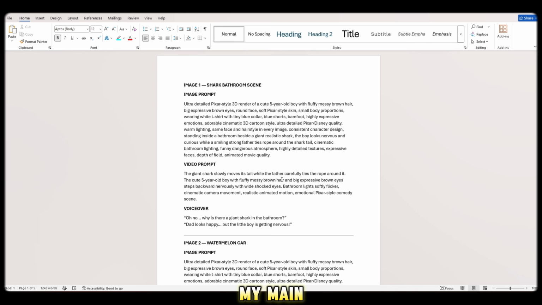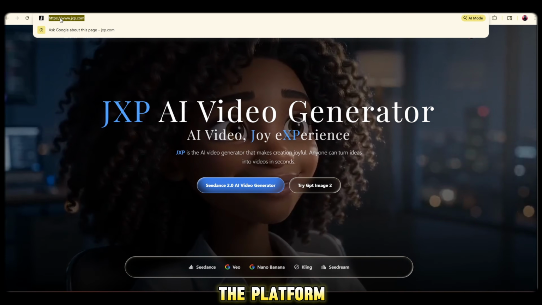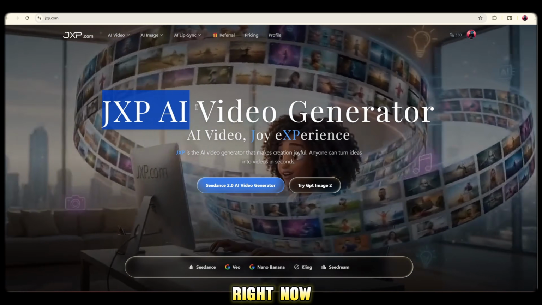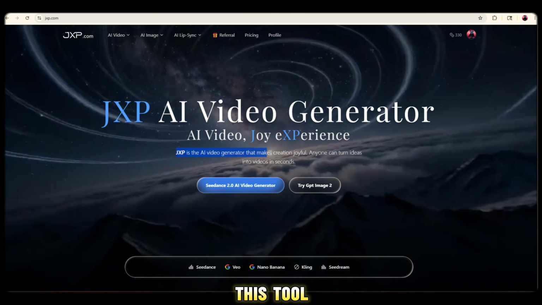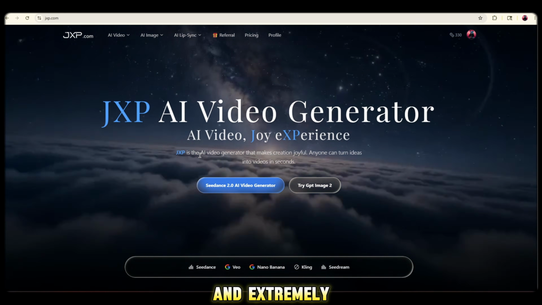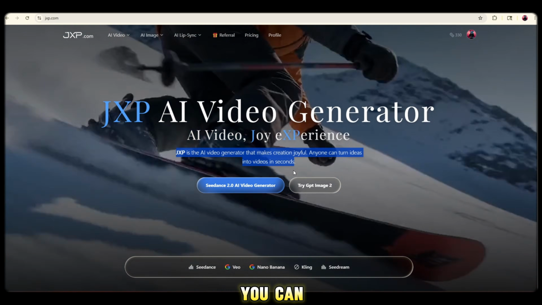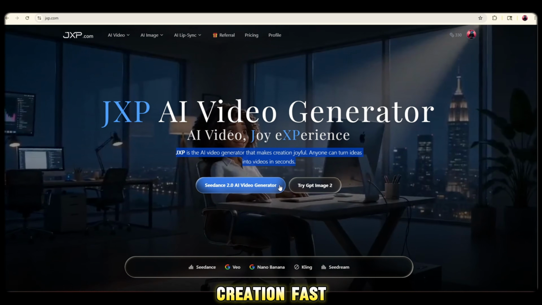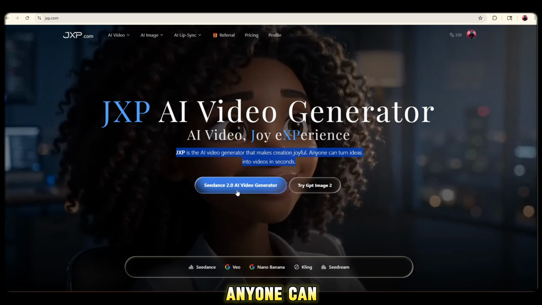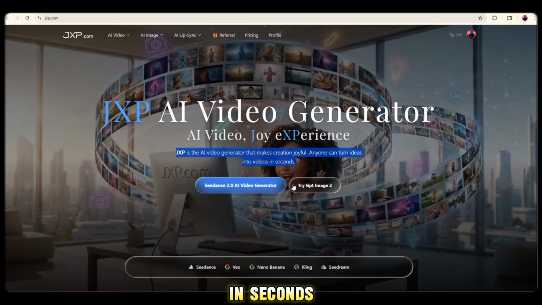Now let's move to my main AI tool, the platform I'm personally focusing on right now, and its name is JXP AI. Viewers, this tool is honestly super fun and extremely powerful. You can see right here, JXP is the AI video generator that makes creation fast and easy. Anyone can turn ideas into videos in seconds.